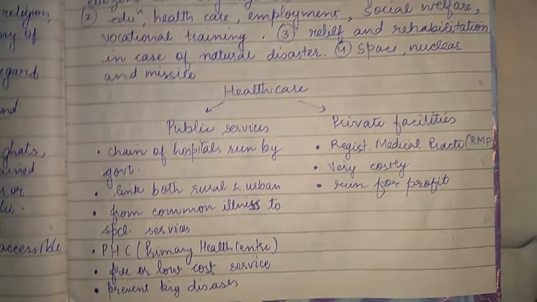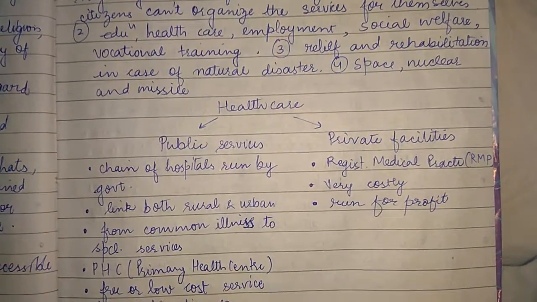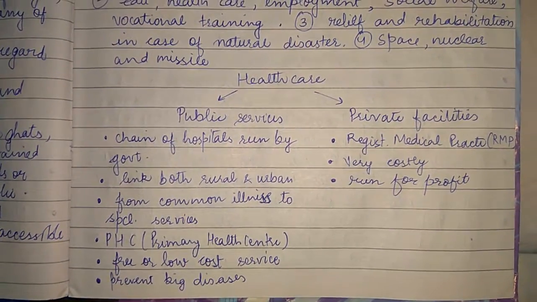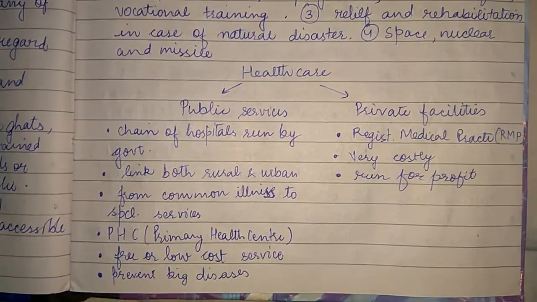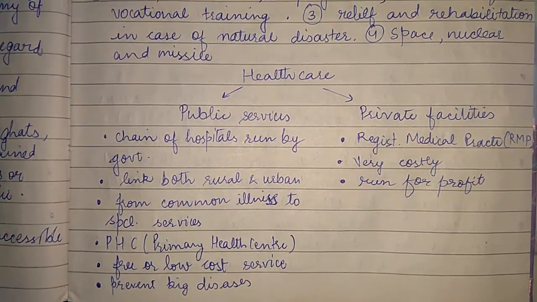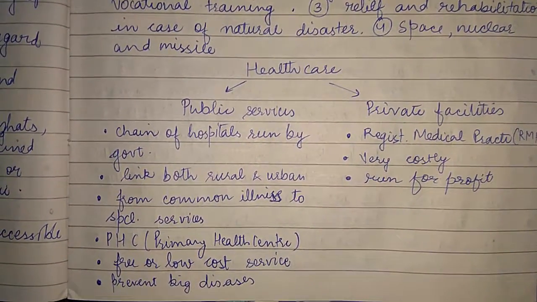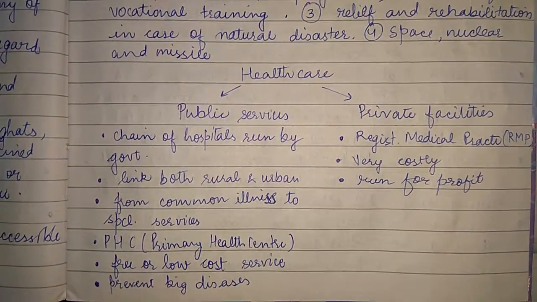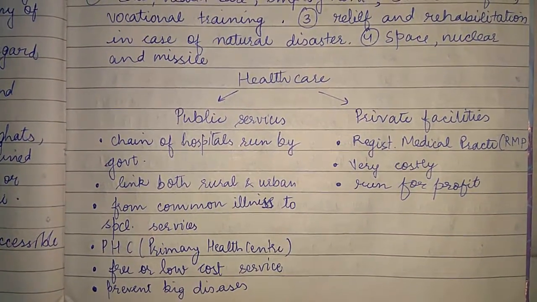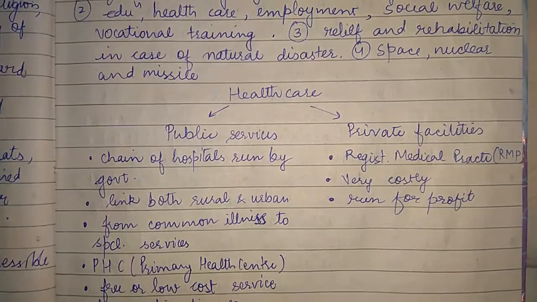Then this is very easy. Healthcare is of two types: public services and private services. Public services are a chain of hospitals run by the government. They are both in rural and urban areas. They provide free or low cost service, and they provide everything from common illness to special illness.